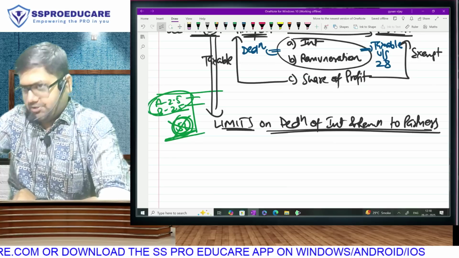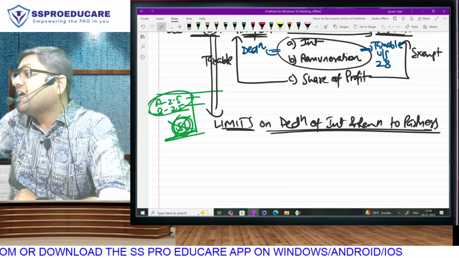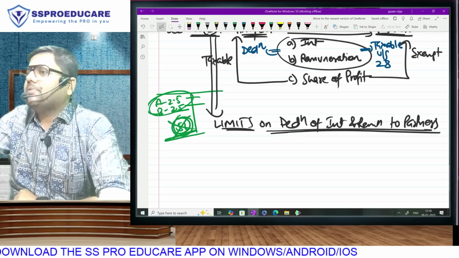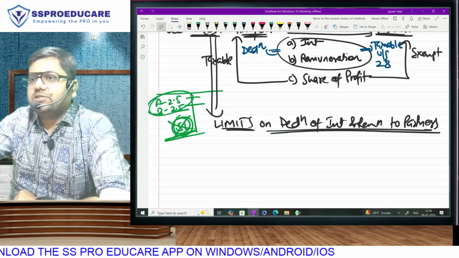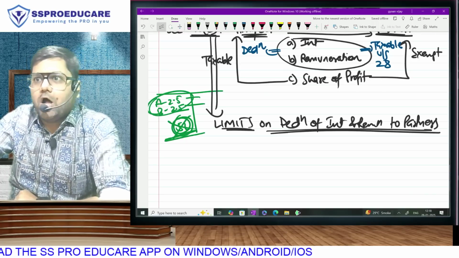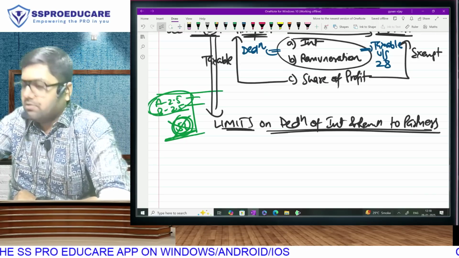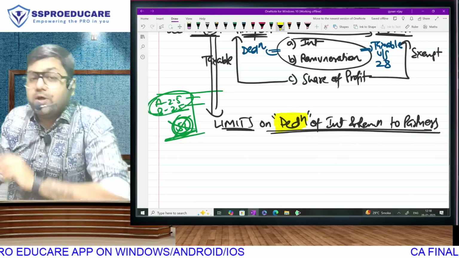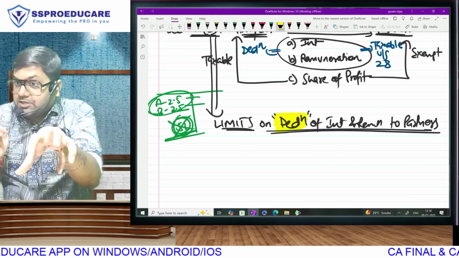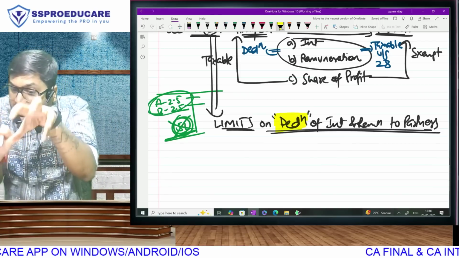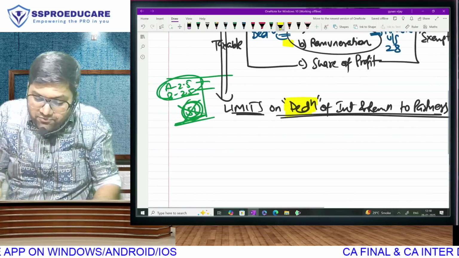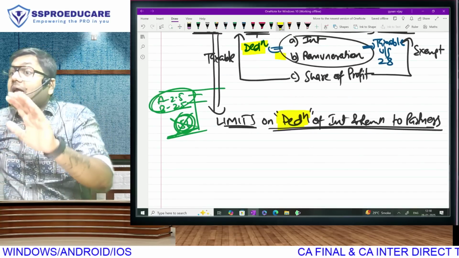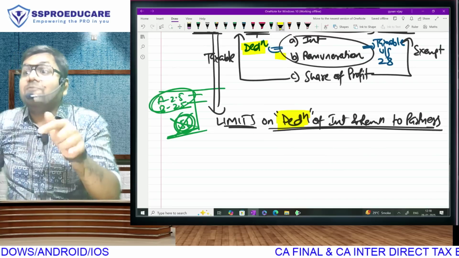So true or false? Is section 40B bringing limits? Yes. True or false? A firm cannot pay more than these amounts to its partners. False. Firm can pay everything, bro. The limit is on the deduction. So what we have to do in section 40B, learn what are the limits. Please pay attention. If the firm has paid the remuneration and interest within the limit, then it will get deduction. Anything paid more than the limit will be disallowed.